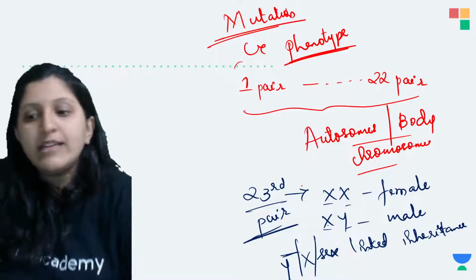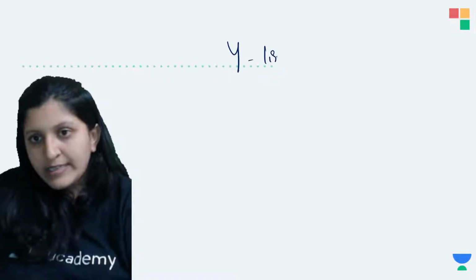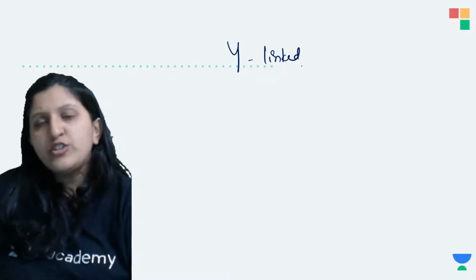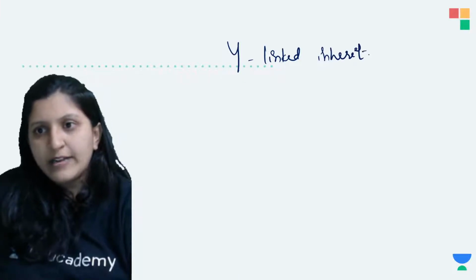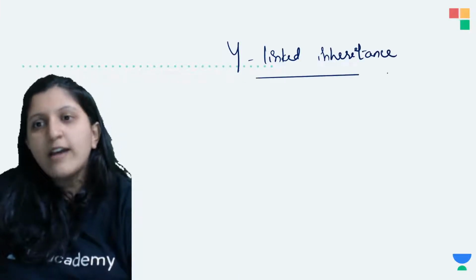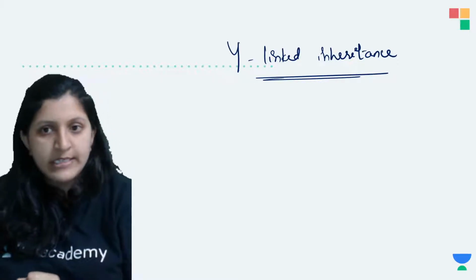For Y linked inheritance, there is one example that you can know. There are certain disorders which are mentioned, though you will not be studying them in detail, like case studies.